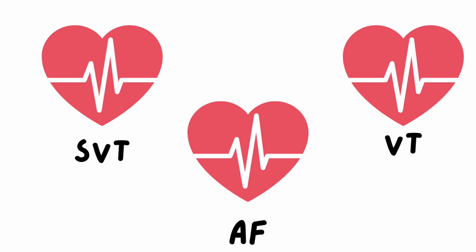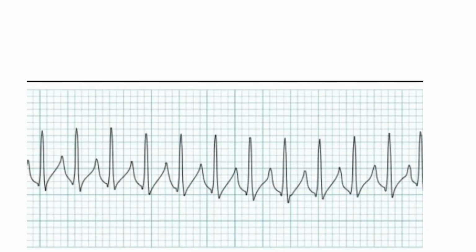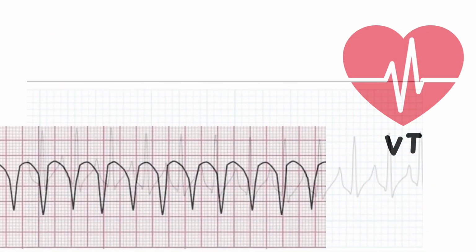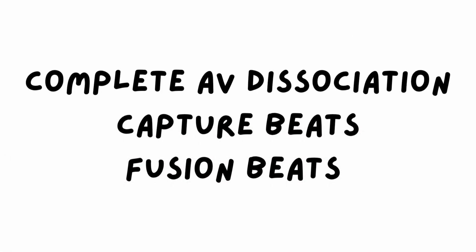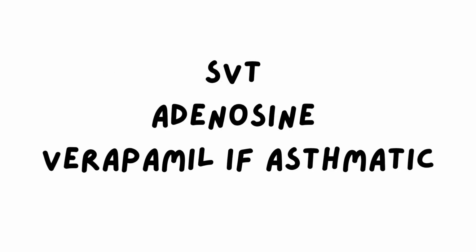Now when it comes to other tachyarrhythmias, you mainly have SVT, VT and AF. So how do you differentiate and how do you manage? SVT and VT are regular QRS complex tachycardias, wherein the QRS is narrow in SVT and wide regular in ventricular tachycardia. Also in ventricular tachycardia, there is complete AV dissociation.